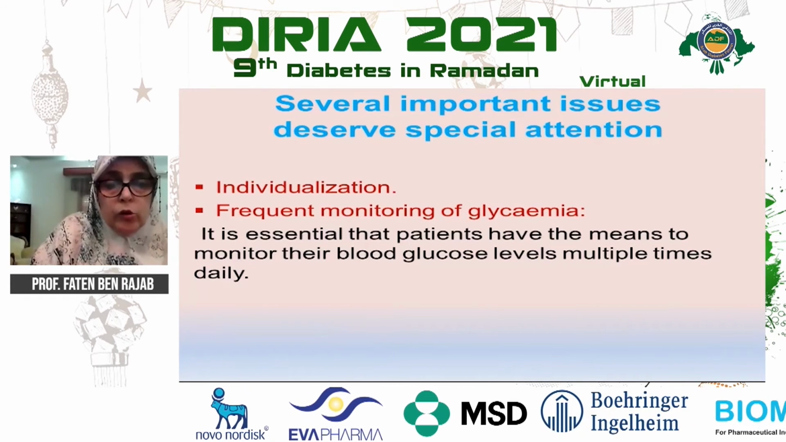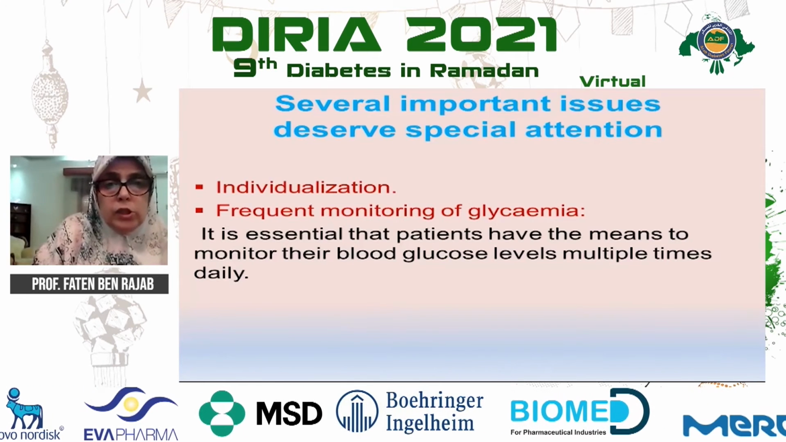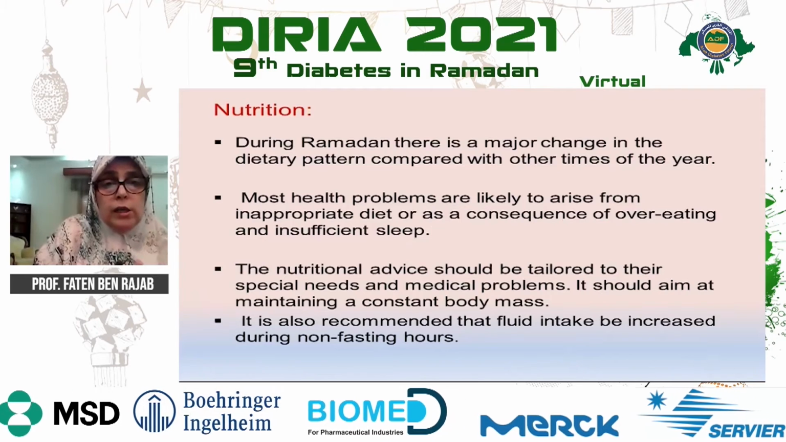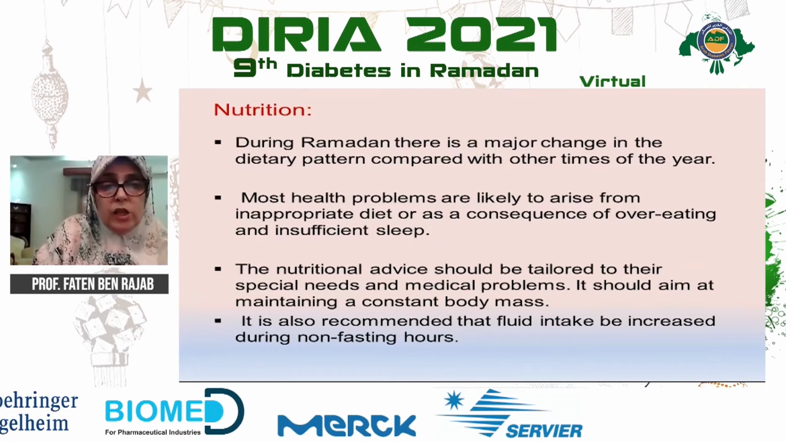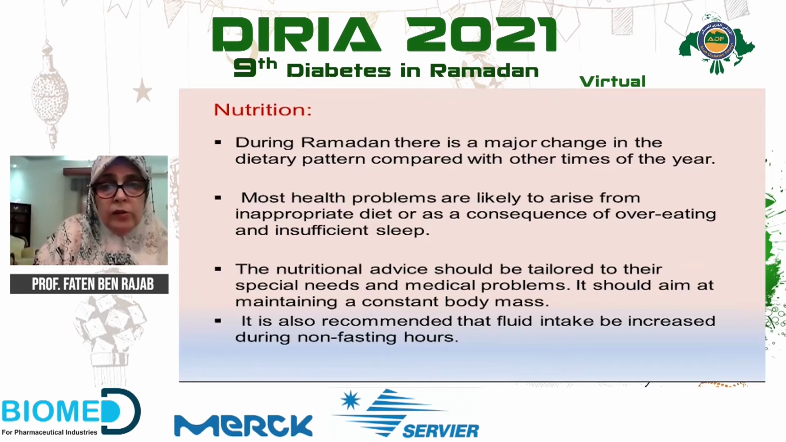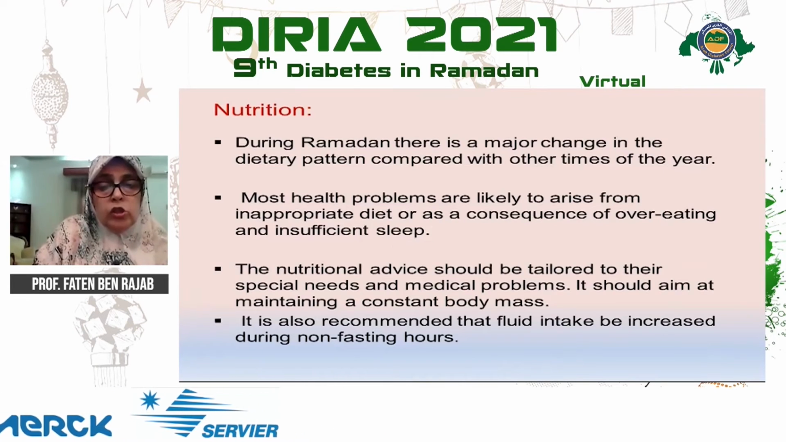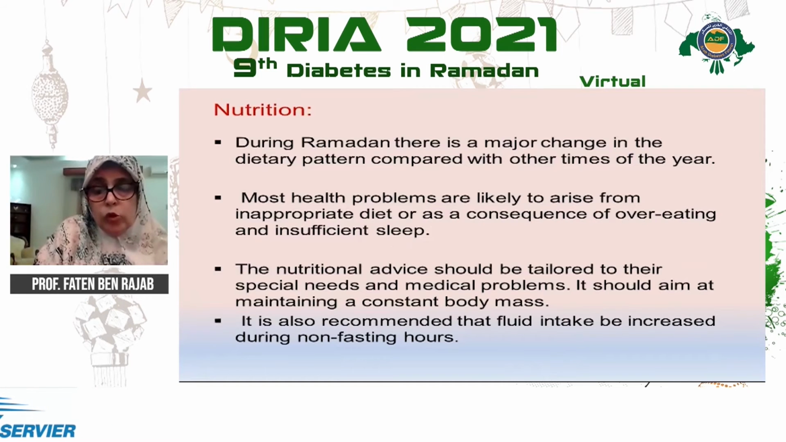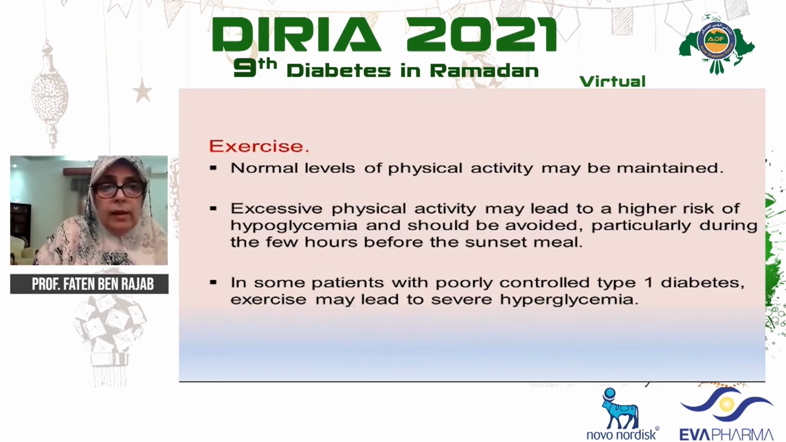Frequent monitoring of blood glucose is needed, 5 to 6 times a day. And some people like to use CGM, which is continuous glucose monitoring. Also, nutrition: they need to be advised about nutrition, as many problems arise because of an inappropriate diet, from overeating or insufficient sleep. Nutrition advice should be given to each patient according to his needs, with the aim of maintaining body mass. It's also recommended to increase fluid intake.